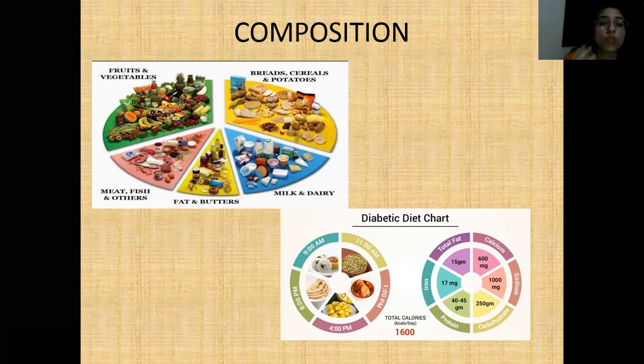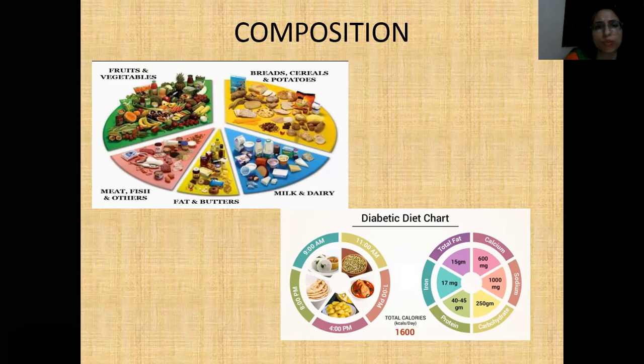For that, you have to give them milk and dairy products because they contain calcium and phosphorus. If our body is built up strong, then you can enhance their immunity as well. Here I have mentioned the diabetic diet chart. Nowadays out of 10 persons, 1 person suffers from this disease. It's all about the diet.